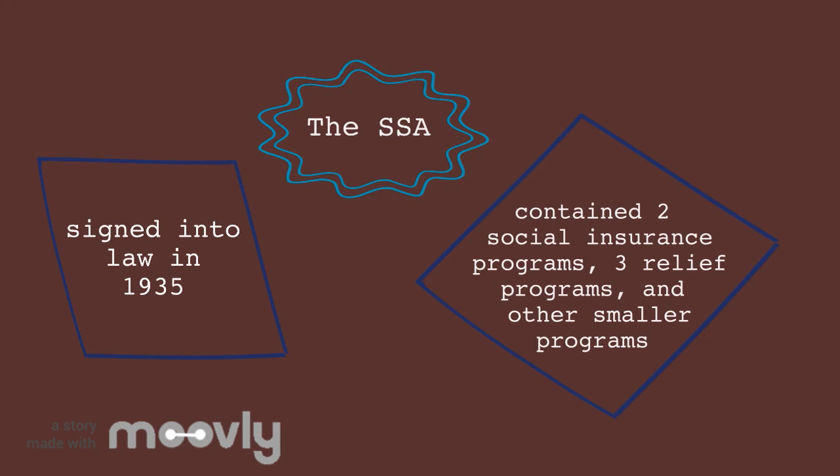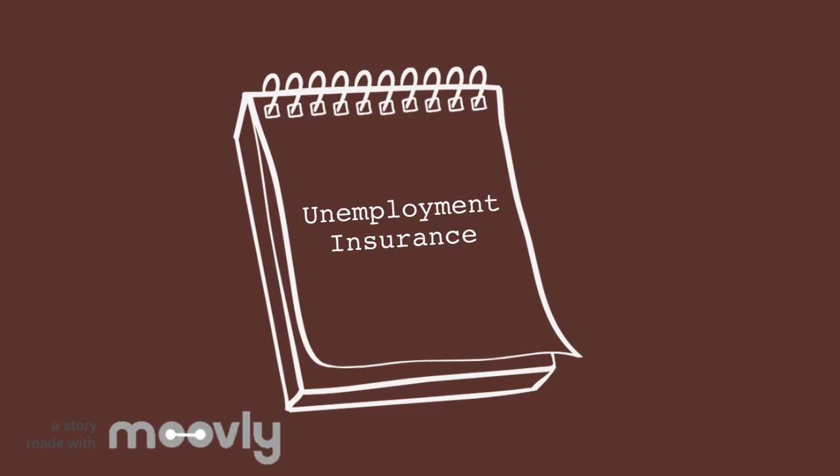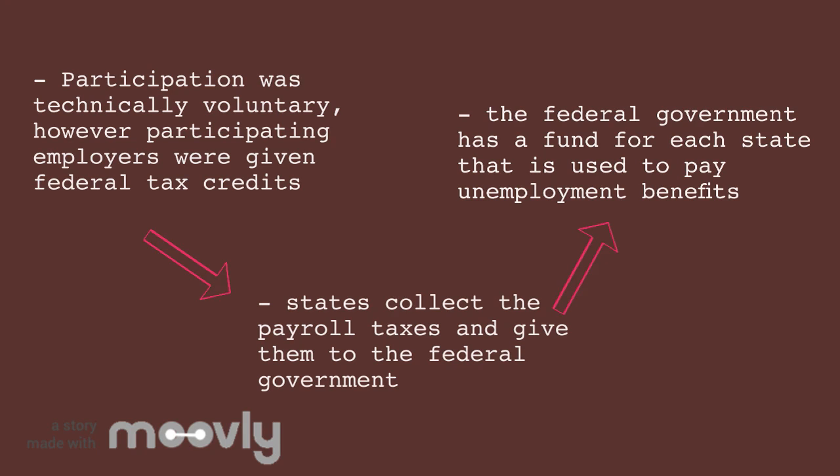It contained 2 social insurance programs, 3 relief programs, and other smaller programs. In order to ensure that conservatives would pass the Social Security Act, Roosevelt enacted these concessions. Participation was technically voluntary. However, participating employers were given federal tax credits. States collect the payroll taxes and give it to the federal government. The federal government has a fund for each state that is used to pay unemployment benefits.